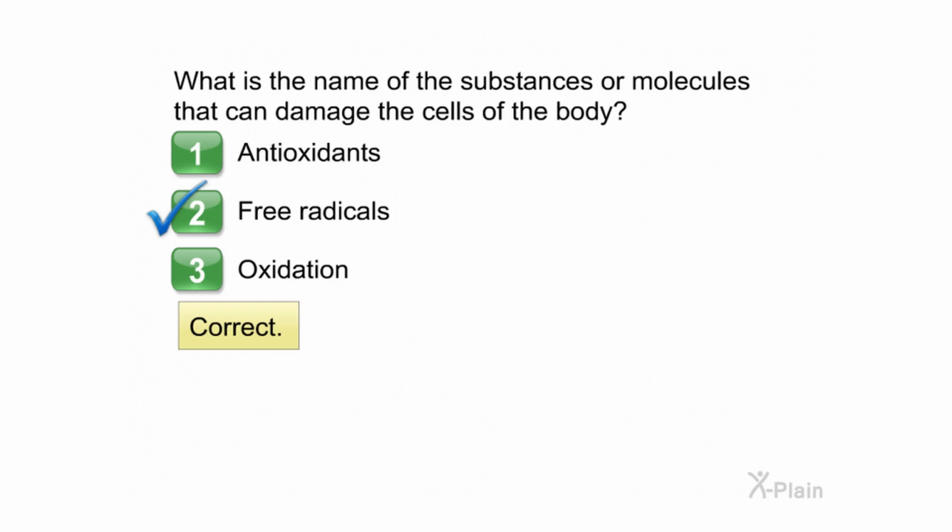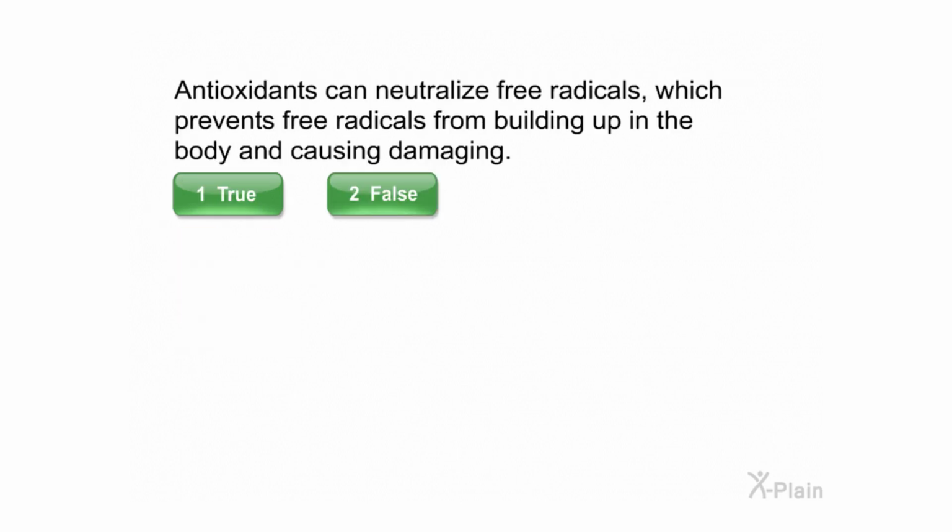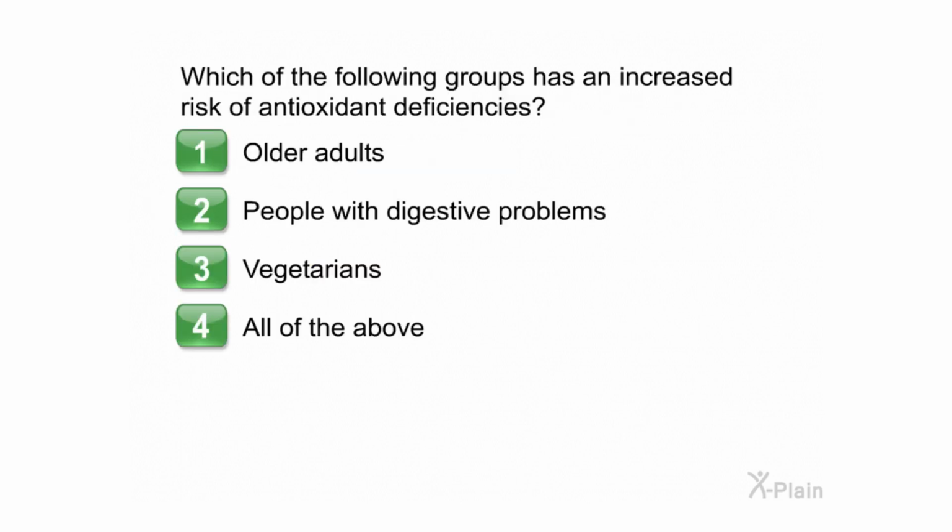Correct. Antioxidants can neutralize free radicals, which prevents free radicals from building up in the body and causing damage. Select true or false. Correct. Which of the following groups has an increased risk of antioxidant deficiencies?